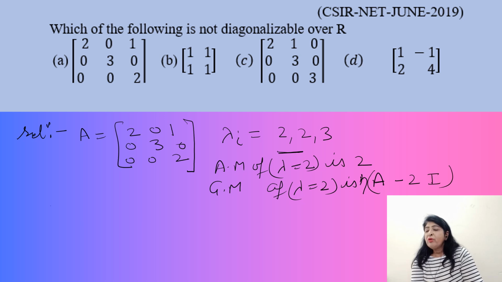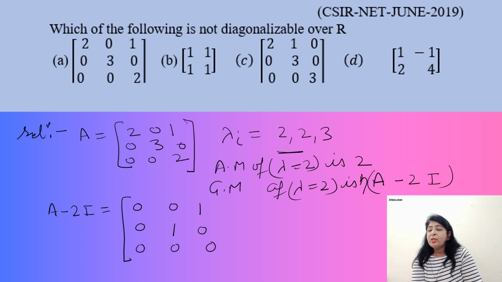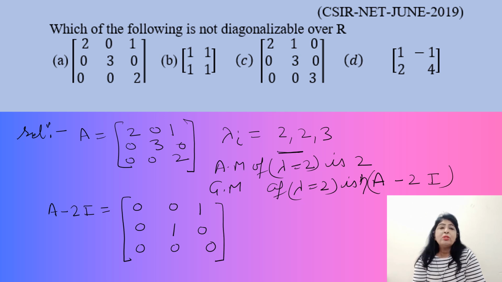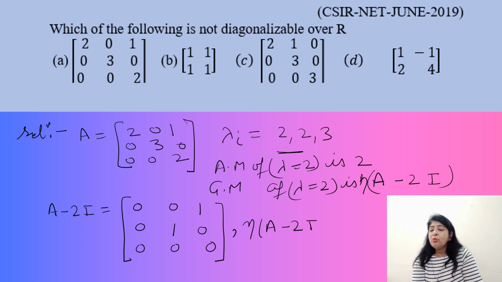First of all we write the matrix A minus 2I: 2 minus 2 is 0, 0, 1, 0, 3 minus 2 is 1, 0, 0, 0, 2 minus 2 is 0. Clear? The number of zeros is only in one row, so the nullity of A minus 2I is equal to 1.